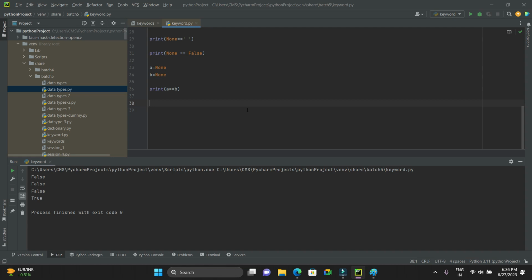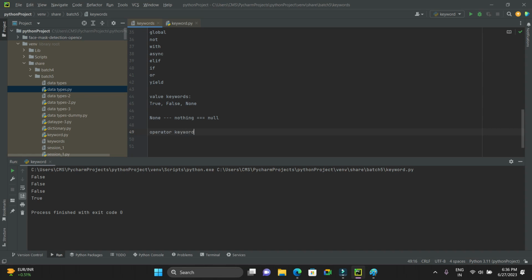Next one, operator keywords. Here we are just discussing keywords, guys. Under operator keywords, we have and, or, not, in, and what else? We have is also. So these are the 5 types of operator keywords.